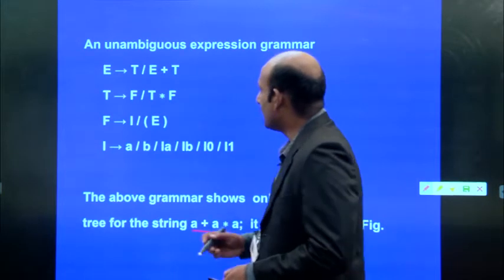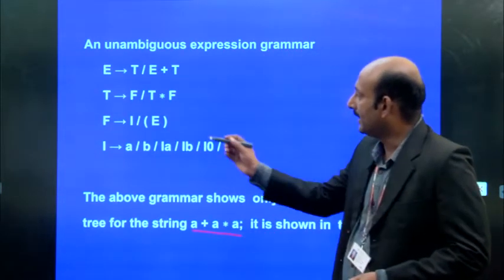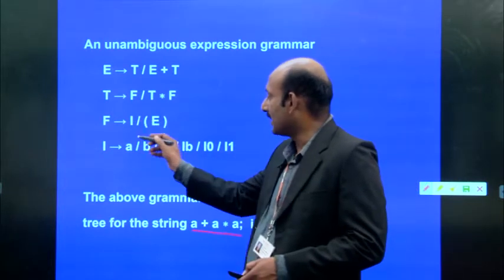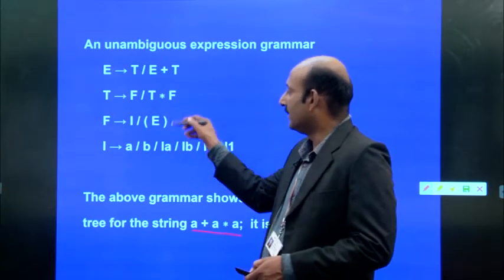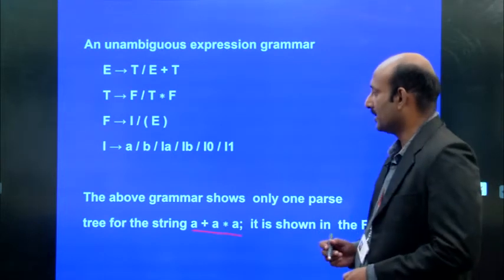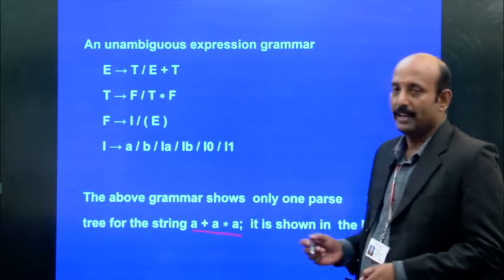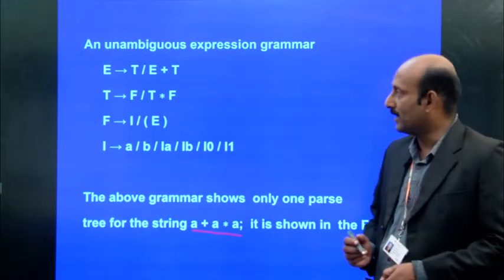E gives E plus T, and T gives F or T star F, where F implies I or an expression within parentheses, and I implies A, B, IA, IB, I0 or I1.